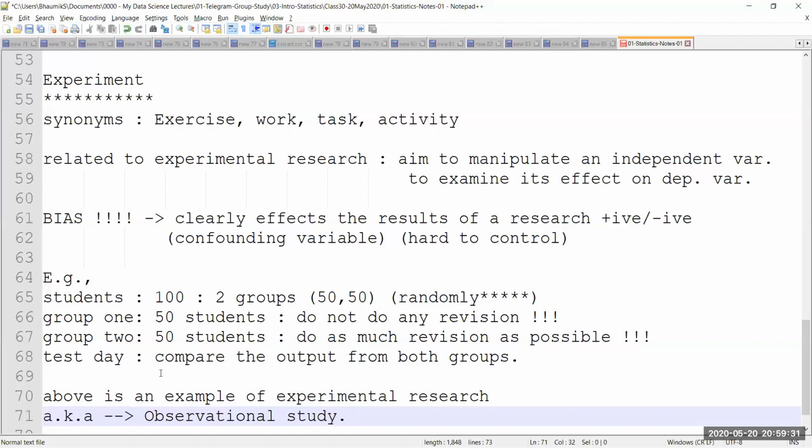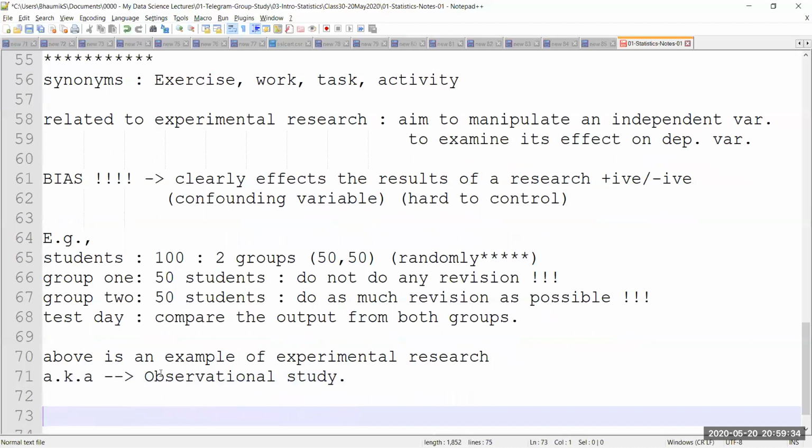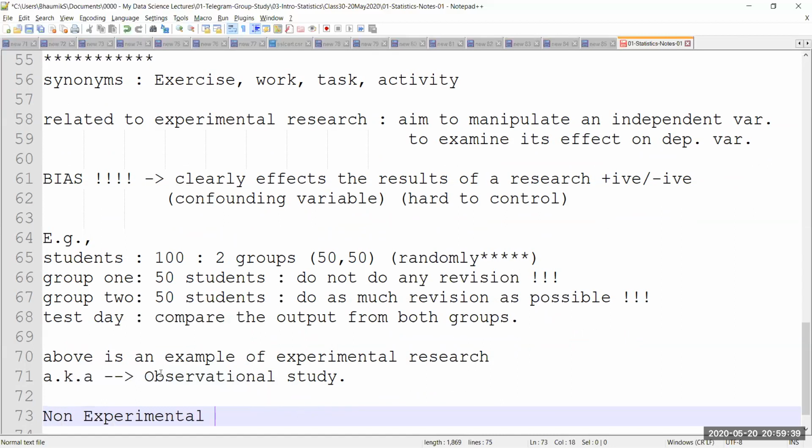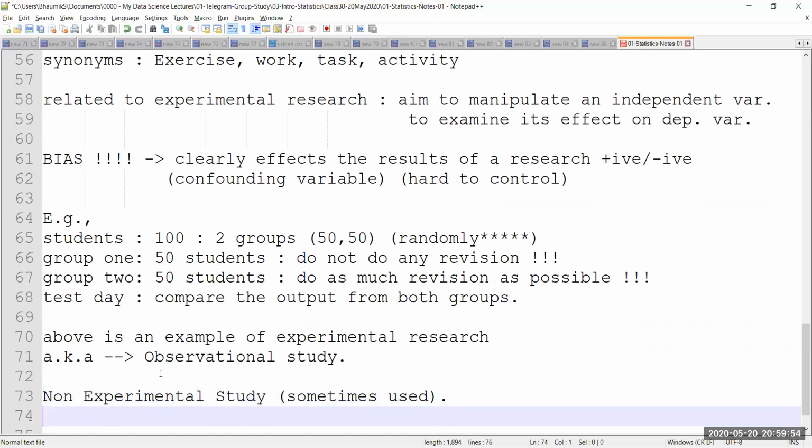Now, there is one more type of research, which is known as non-experimental study. This is sometimes used, not always, but in some cases, let's say in machine learning, we are going to use it. In statistical inference or regular statistics this might be used, but when it comes to data science, it is not much used. But I would just like to tell you what it is. For example, this is where a researcher or any statistician does not manipulate the independent variable. It is not possible to do so. The researcher may want to change it.